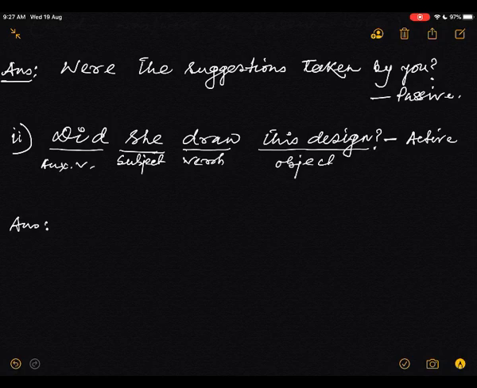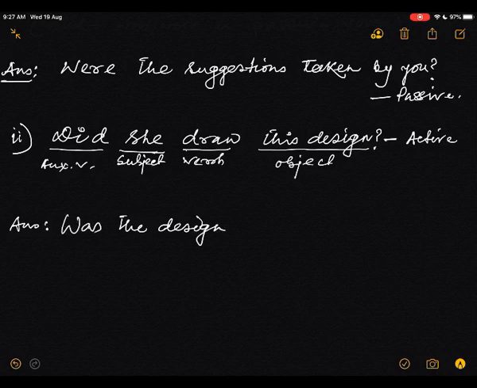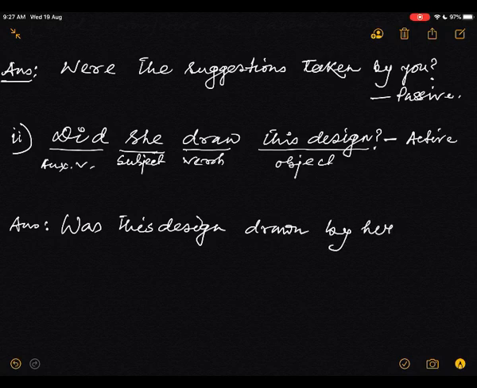What is the answer? Now this design, did means was, where this design means the singular number, so it is was. Was this design, past participle, drawn by her, question mark, and it is passive.